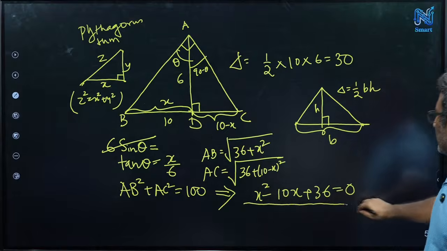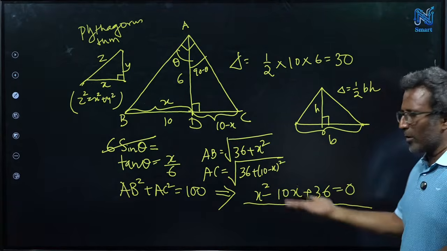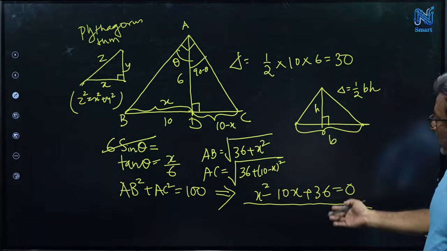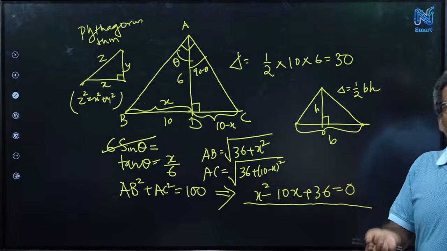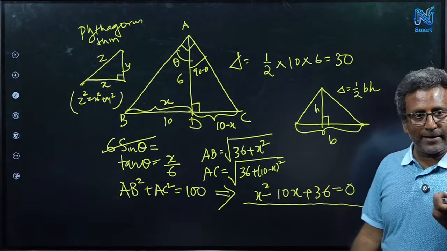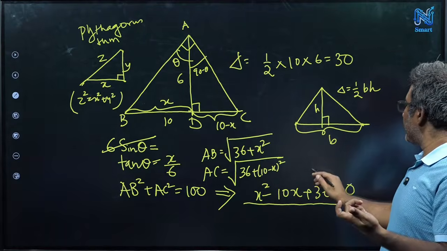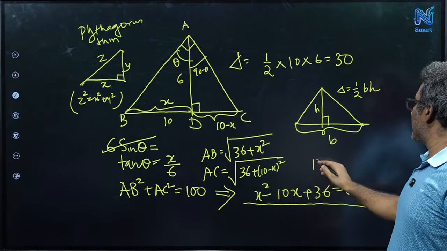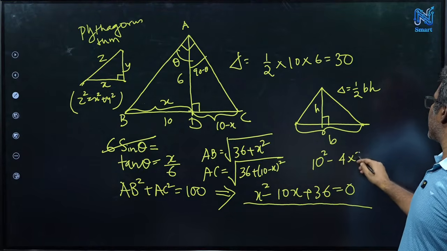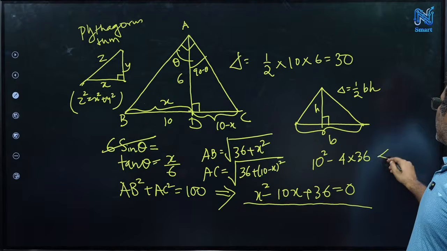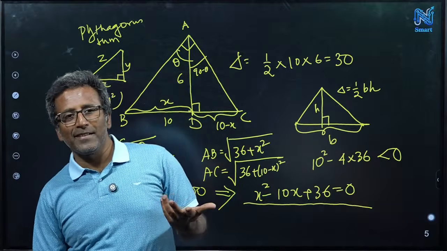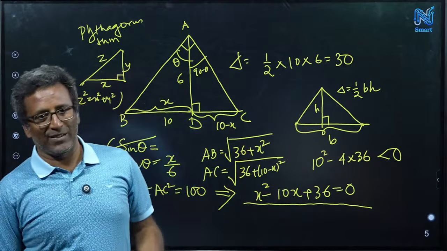Now that looks perfect. There is a quadratic equation. What is the problem here? We know that for a quadratic equation there are two roots, and for that you have to look at the discriminant, right? And what is the discriminant here? Discriminant is b square minus 4ac. So 10 square is 100, minus 4 times 36, which is less than 0. So if the discriminant is negative, what does it say? Roots are imaginary.